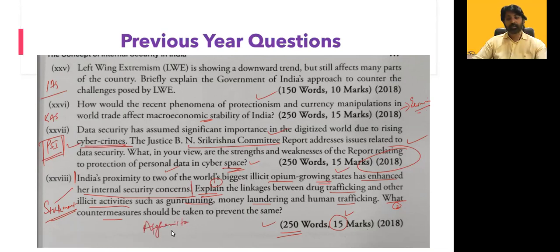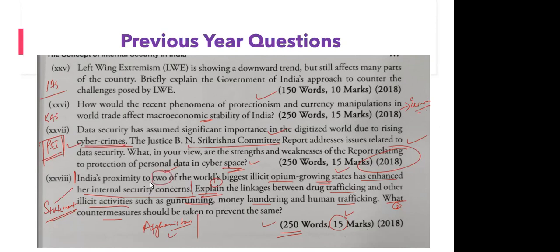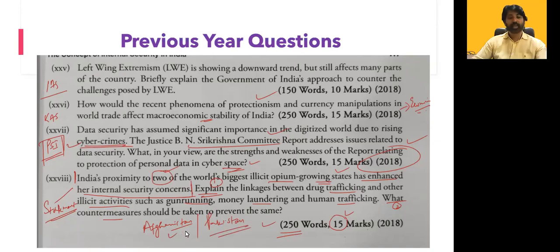One more. Afghanistan is correct. One more. There are two. Russia. Not Russia, it is Pakistan. Okay, Pakistan and Afghanistan, these two are the world's biggest illicit opium growing states. It is clear. And you know who is the largest consumer of the drug?